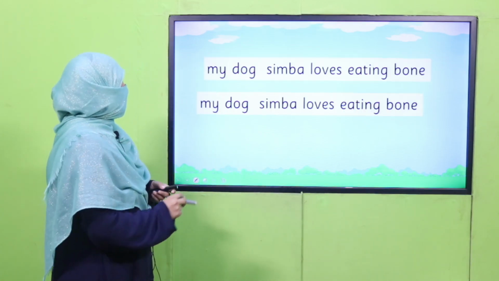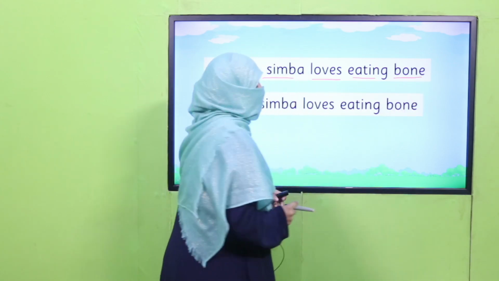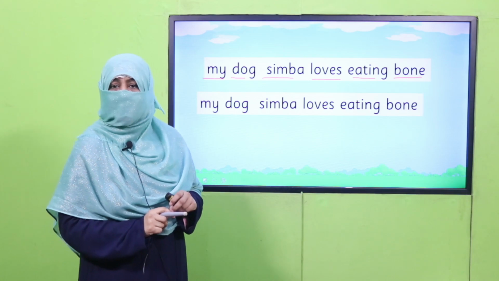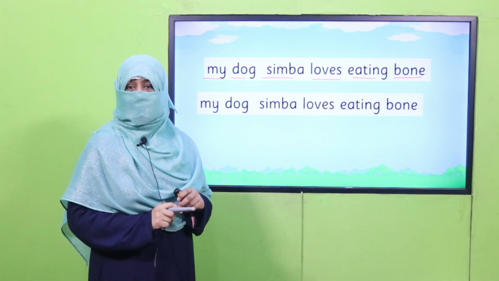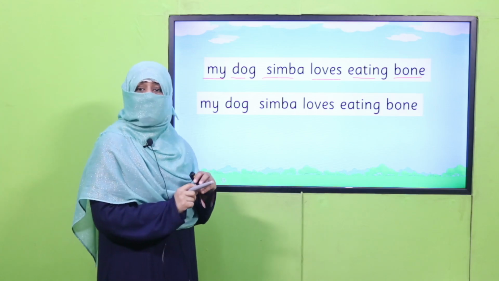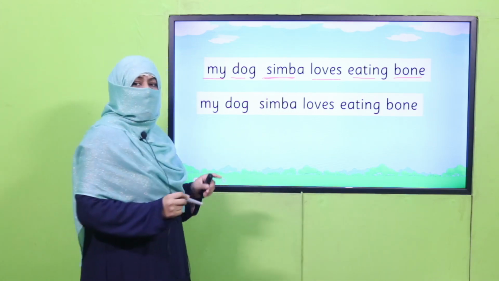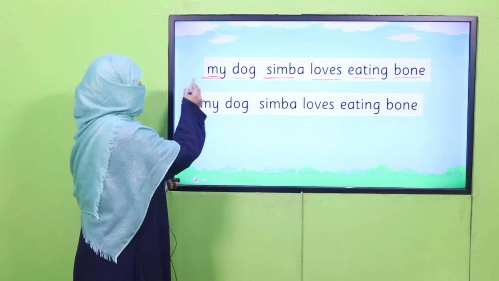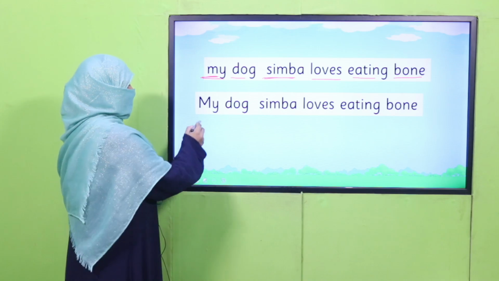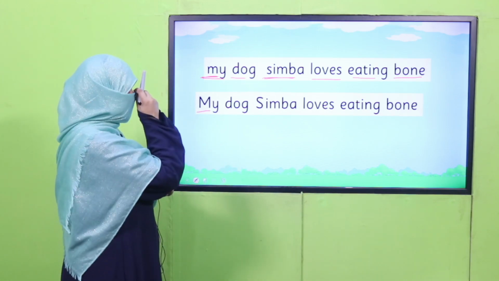What next? My dog Simba loves eating bone. Now we have learned the names should be written with capital letter no matter what. Either it's name of a person, name of a place, name of a particular thing or name of a pet. So my dog's name is Simba. What corrections we need? The first letter, again it's small. We have to make it a capital M. My dog. This Simba should be written with capital S.